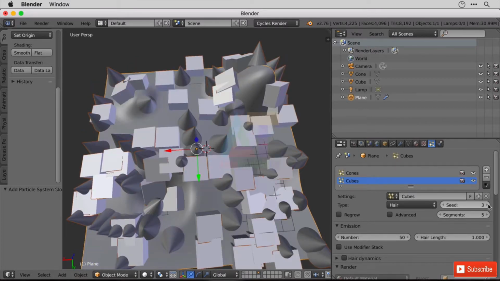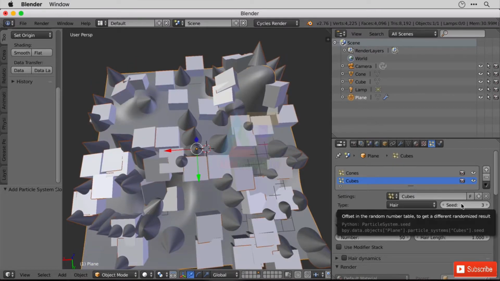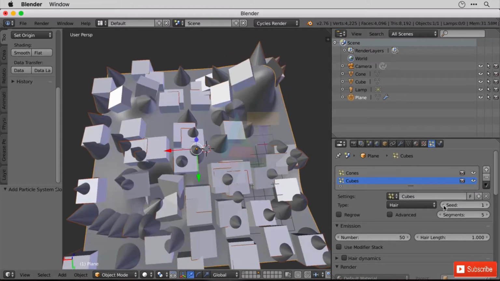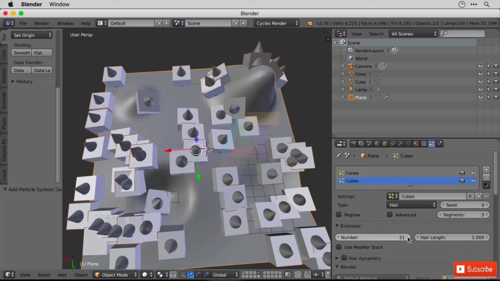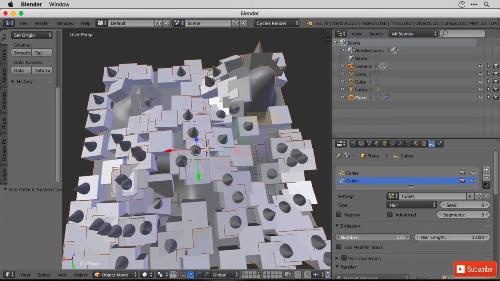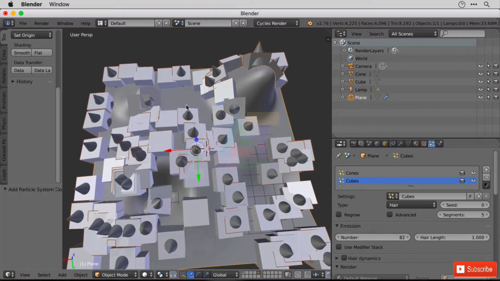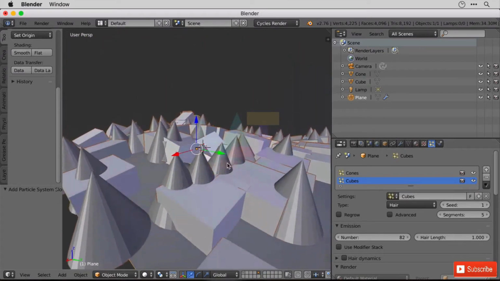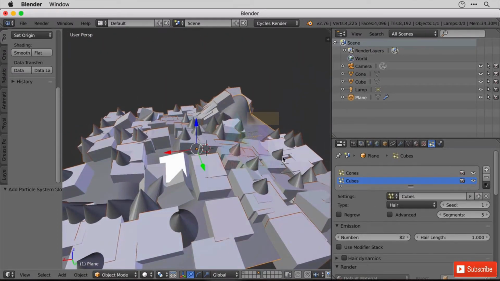Now that's great for randomising things and making sure they don't all appear in the same place, especially if they've got the same number of emissions. Another way of changing it is to change the number of emissions that are going on, and eventually that would shuffle, but it does still have some on top of one another. So again, changing the seeds is the easiest way to make sure that they don't overlap right on top of